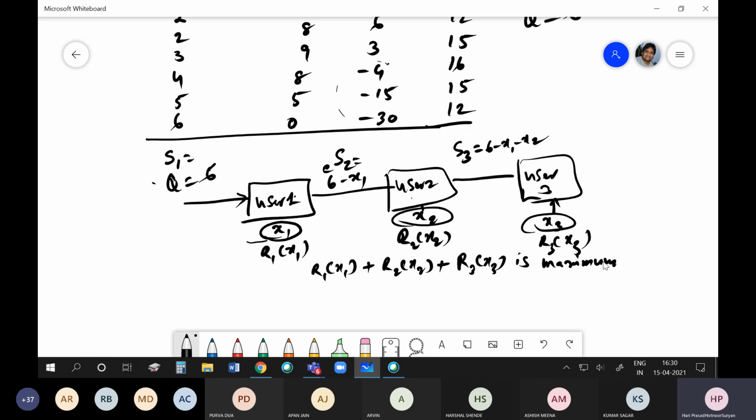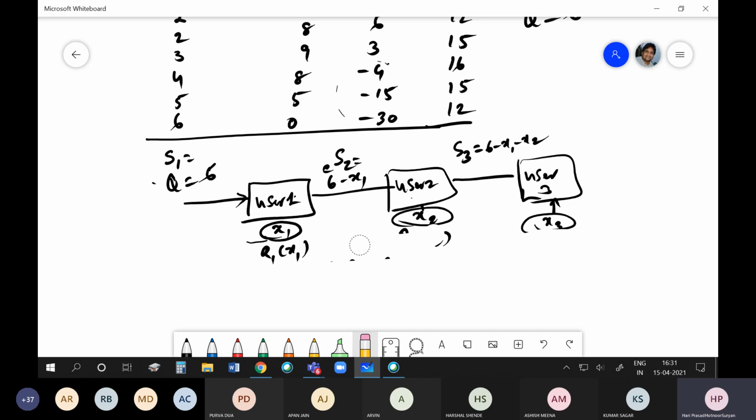So this is actually the problem. What we do now is solve it stage by stage. So now let us take this s3. We start from here. Let me call this s3.